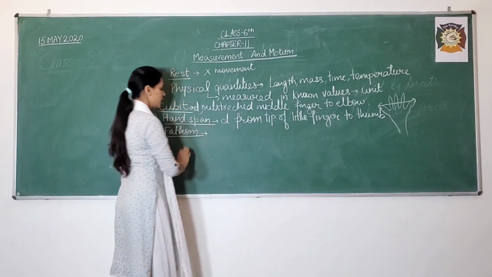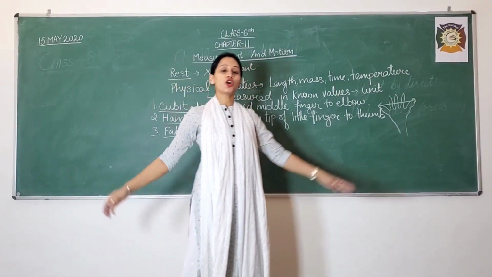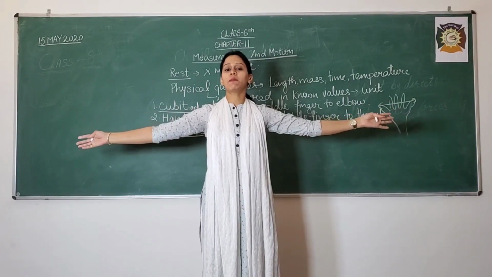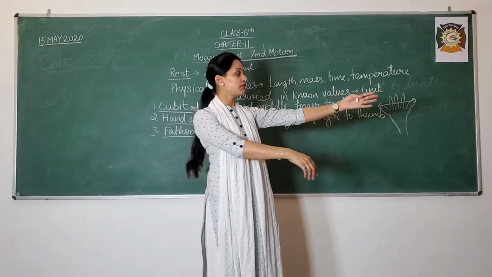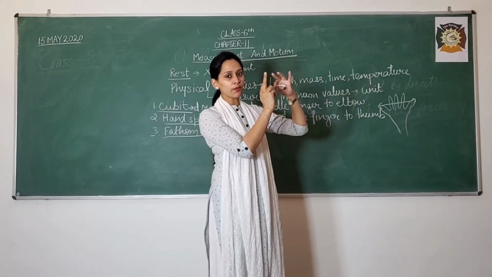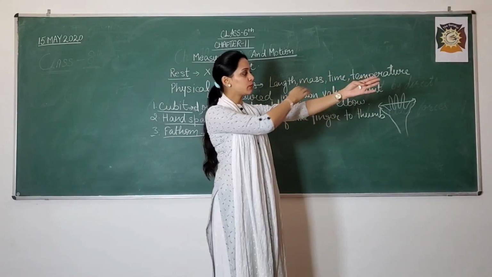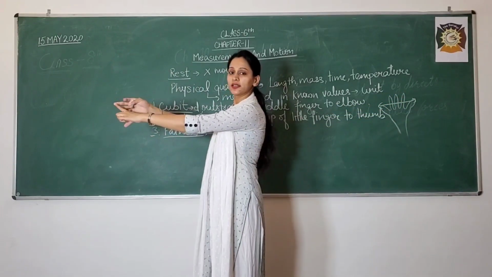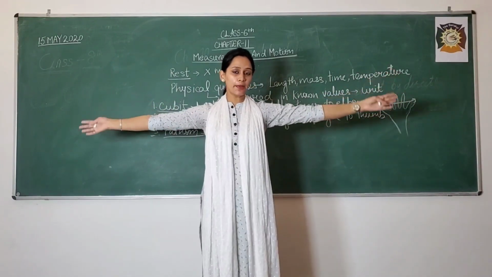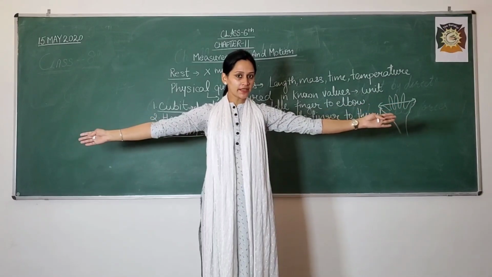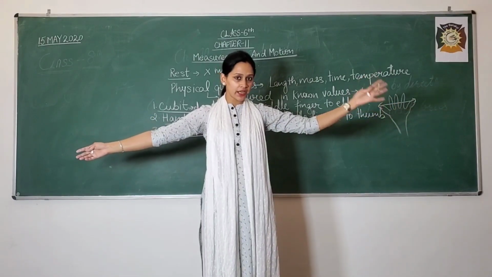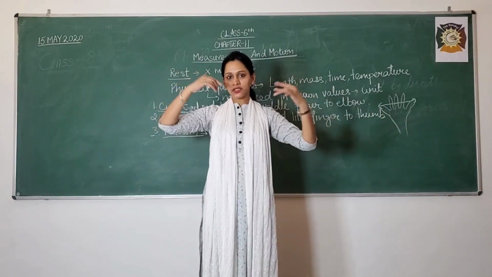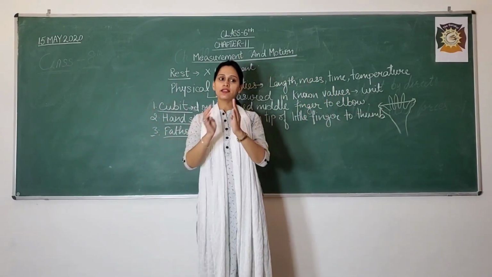The third one is the fathom. What is a fathom? When you outstretch both your arms like this, the distance starting from the tip of the middle finger of one hand to the tip of the middle finger of the other hand is known as a fathom.